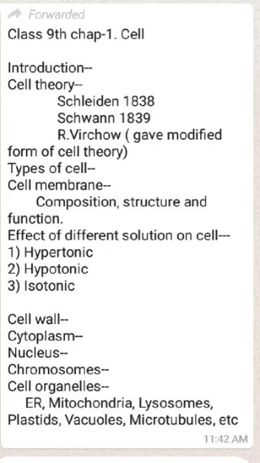First of all, we discuss some introduction of the cell. Cell is defined as the basic structural and functional unit of life. It means all living organisms, including plants, animals and others, are made up of cells.